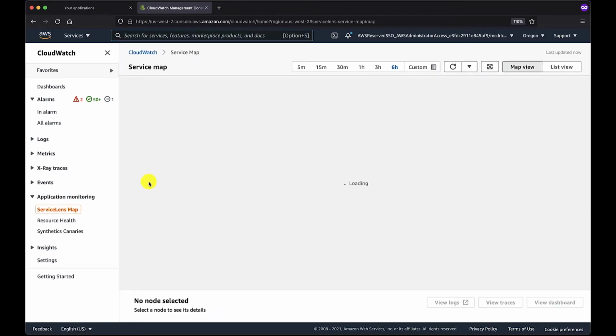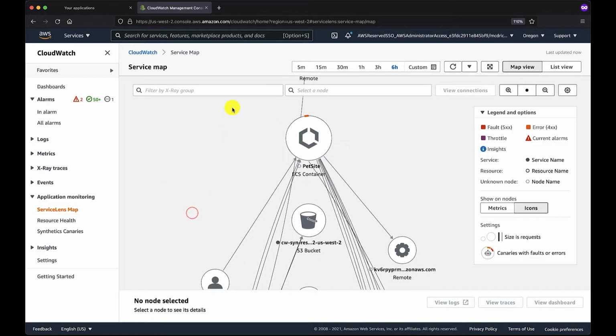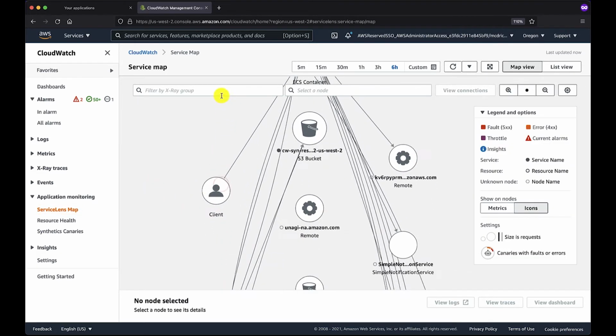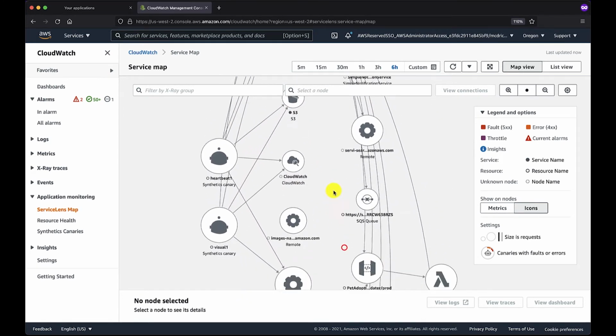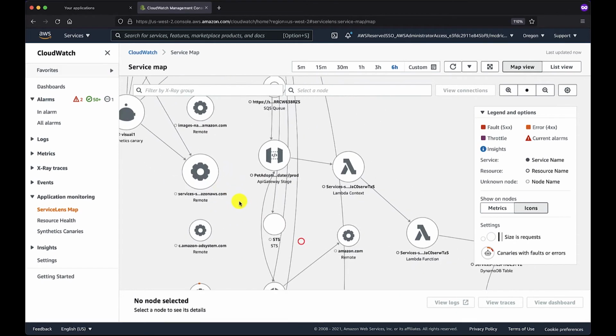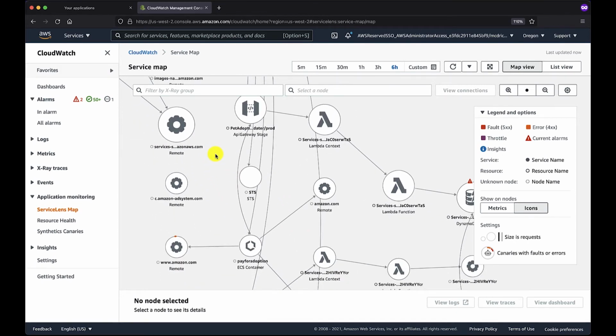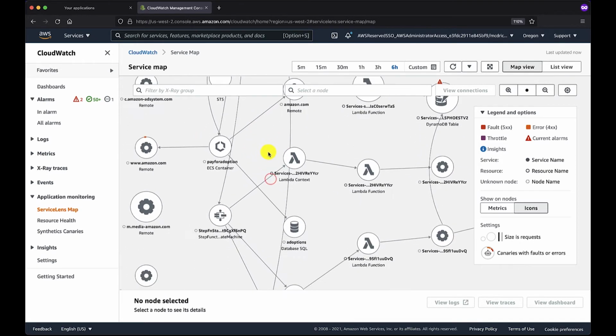Now, what this view will give us is a graph that represents microservices, AWS services, and possibly even third-party services that have been interacted with across a microservices distributed application. This view is extremely useful for developers with complex systems that have multiple applications that will service a request in chain, and even some asynchronous applications that will need to send data into a queue for later processing.